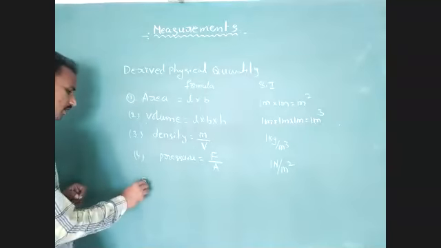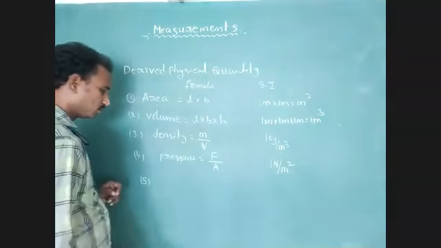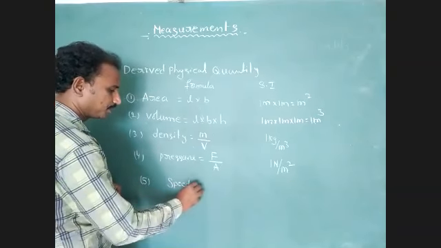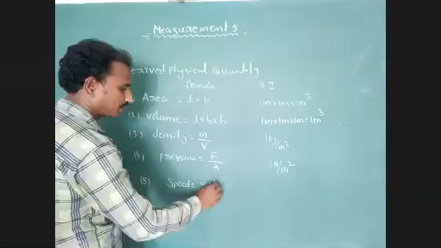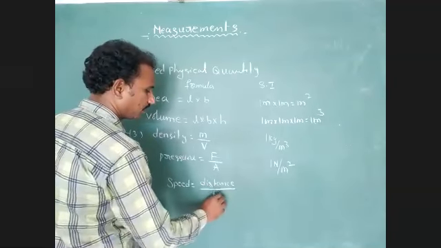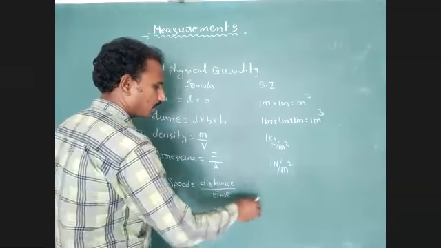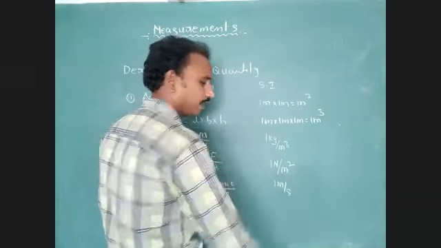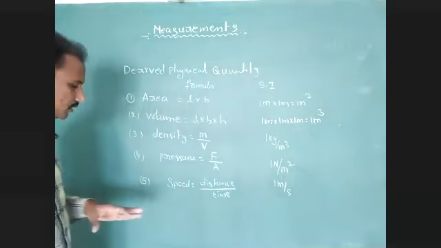Fifth one, speed. Speed equal to distance divided by time. So the unit of speed is 1 meter per second.